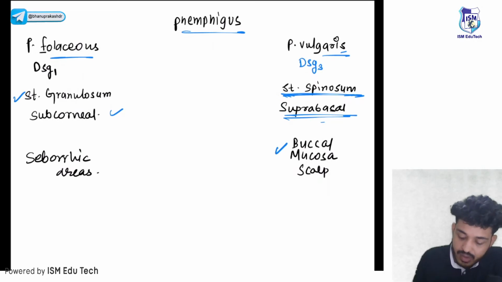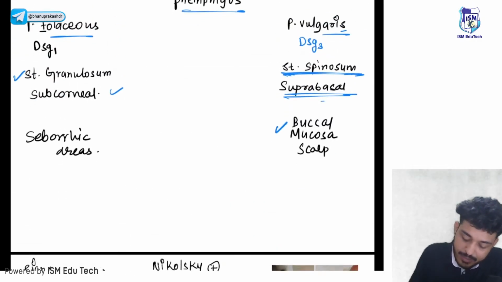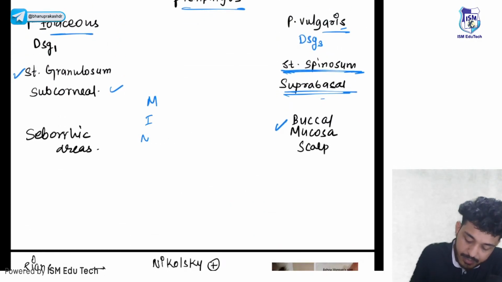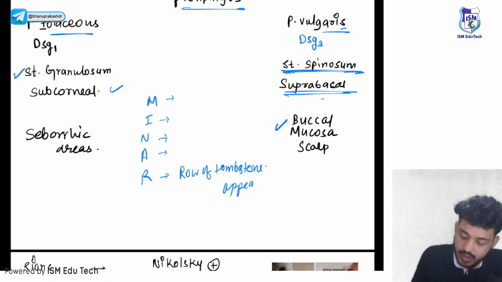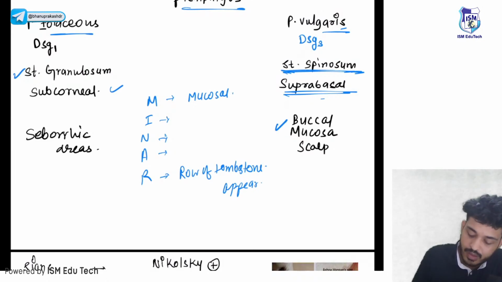You can remember the pemphigus group of disorders with the help of a mnemonic, that is MINAR. Okay, MINAR. You can remember like that. R is for row of tombstone appearance. I will tell you how. Mucosal involvement will be there.